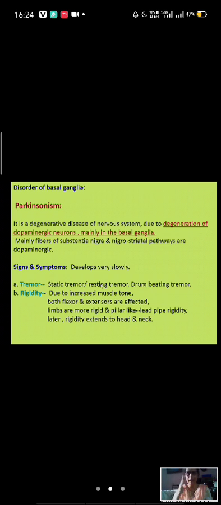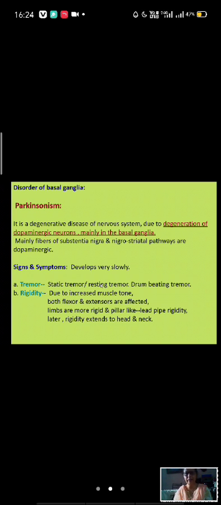In the case of the head, it looks like this. You can very clearly see this pattern of tremor. It is different from the cerebellar tremor of a cerebellar lesion. It is drum beating type. So this is called drum beating tremor.